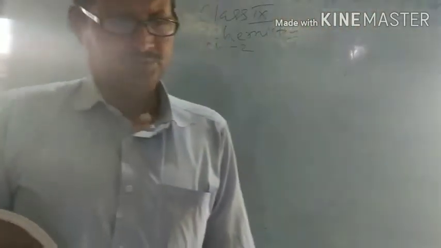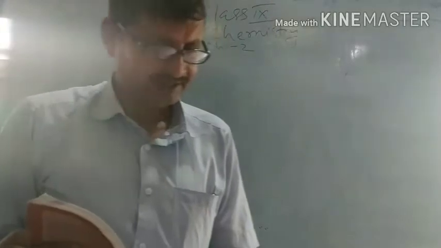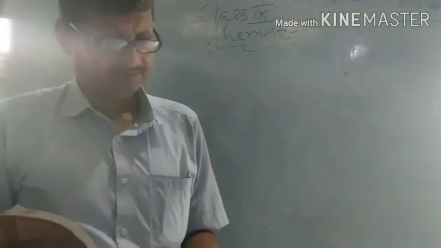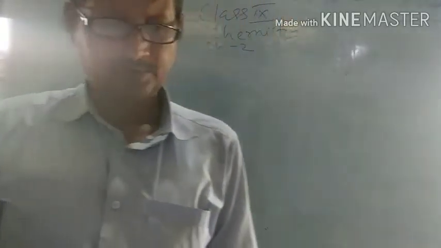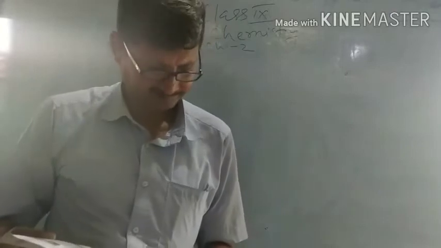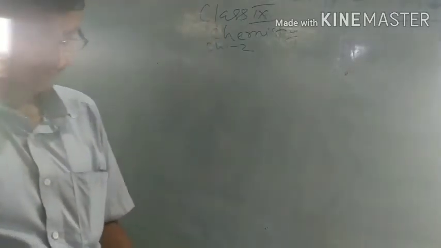Separation by suitable solvent. A mixture of sugar and sand can be separated by using water as a solvent. This is an example of separation by a suitable solvent. Second, separation by sublimation.